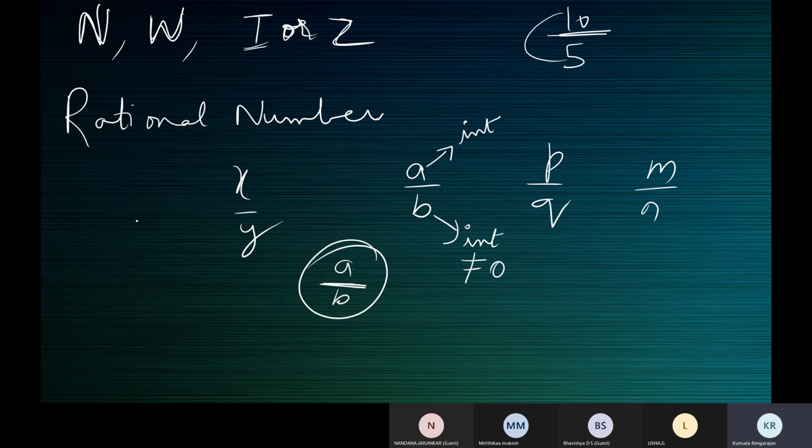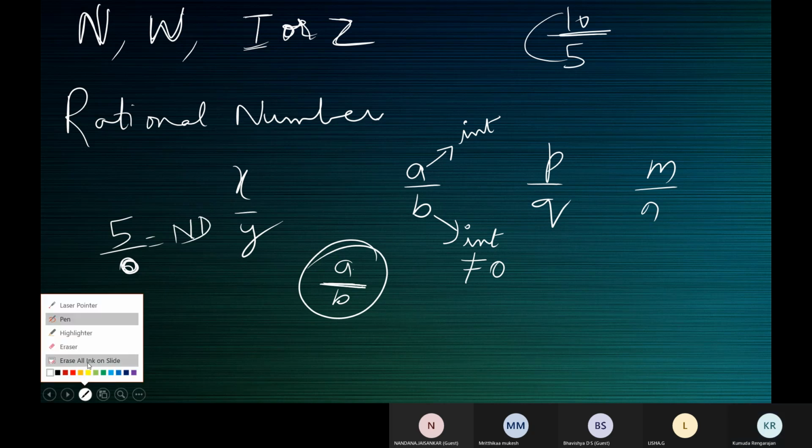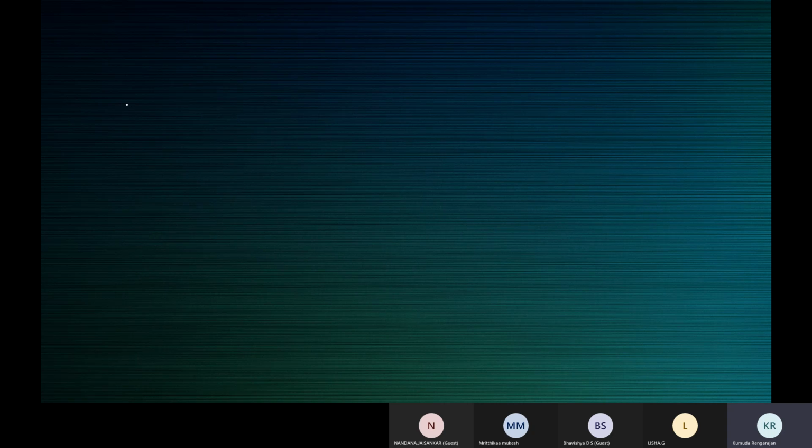Division by 0 is not defined. 5 by 0, division by 0 is not defined.